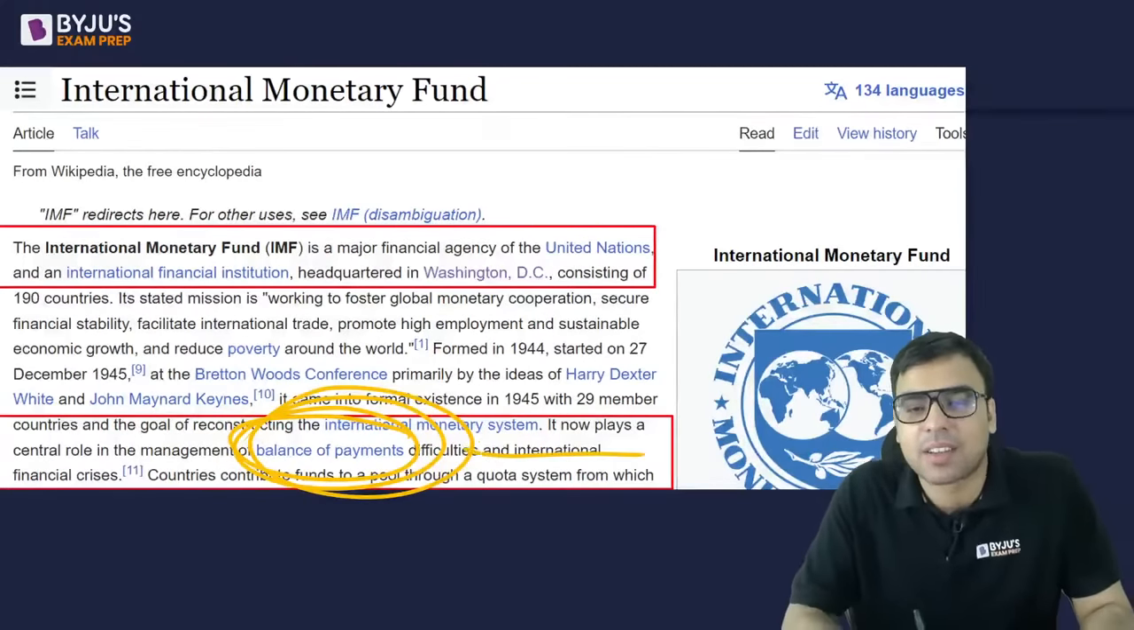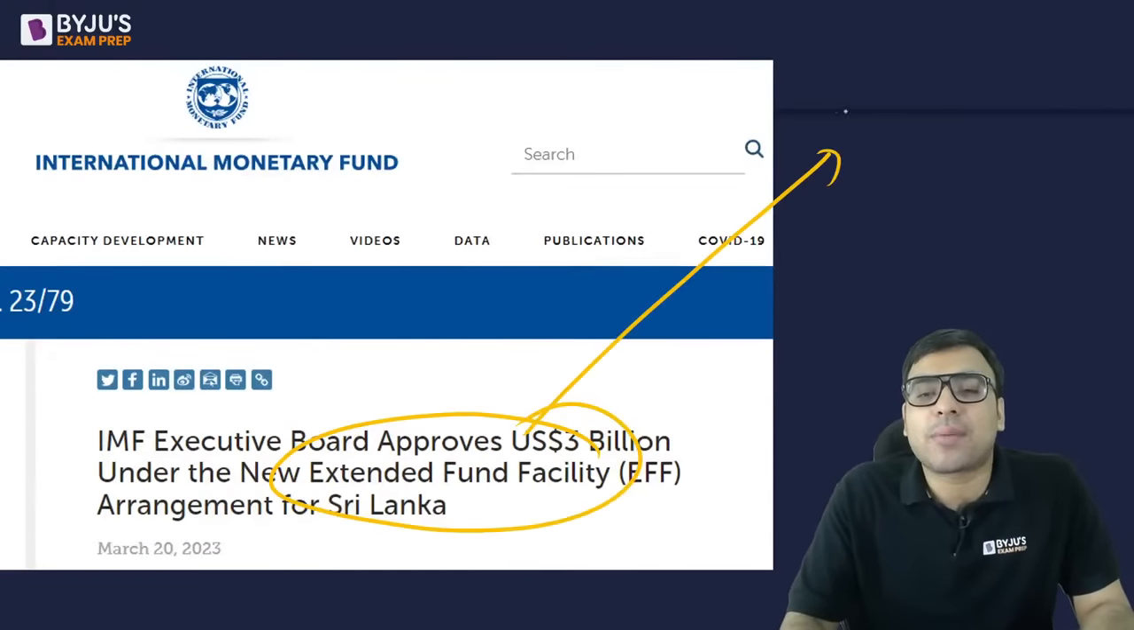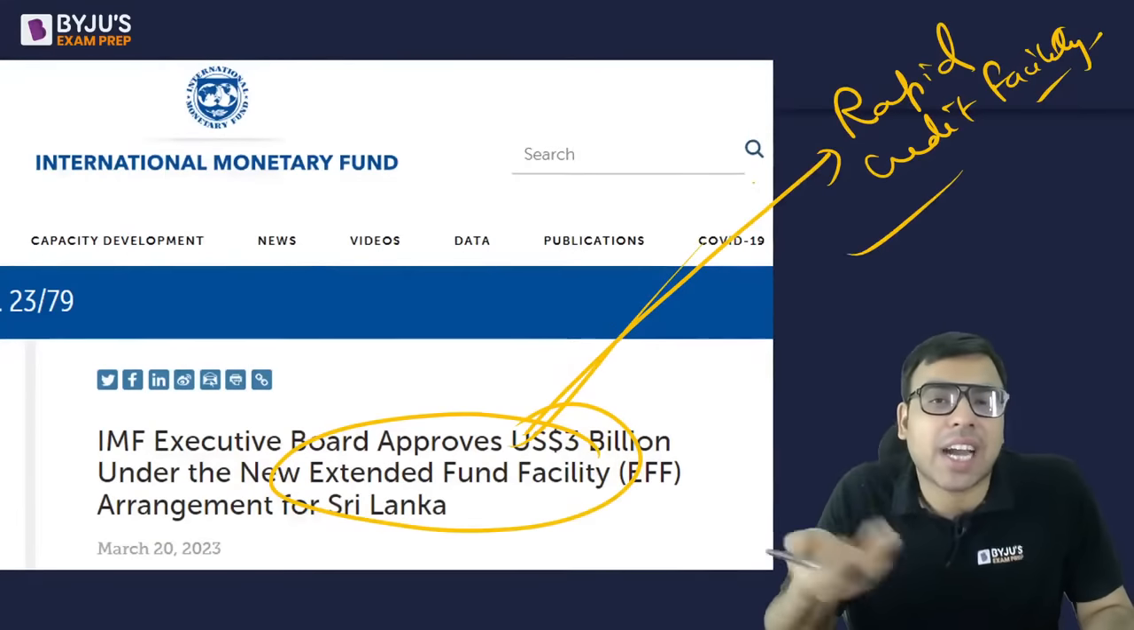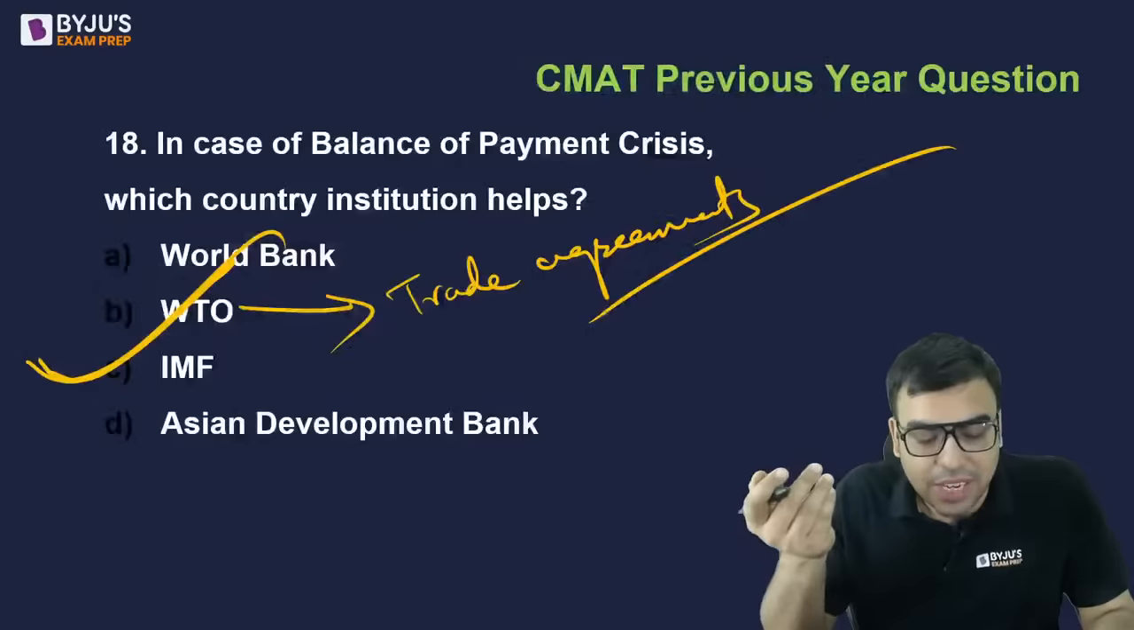ठीक है. अच्छा, जिस तरह अभी extended fund facility, उसी तरह एक और टर्म होता है rapid credit facility, rapid credit facility. Okay. Rapid financing facility. These are also related with IMF. ये IMF का बहुत सारा तरीका होता है, ठीक है, लोन्स देने का, है ना. So just have an idea about it.